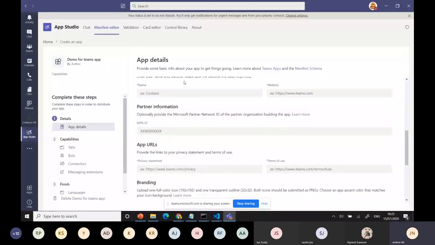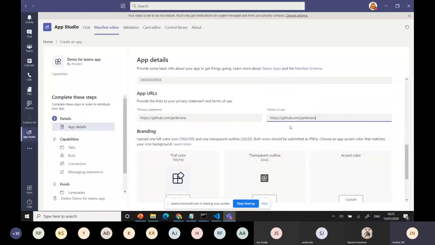It will ask you something. If you use your name, these are the things we need to do. We can use some URL, but always use HTTPS. You can create a manifest file. github.com/Jenkins. I'll copy it and make it from my privacy and terms user.